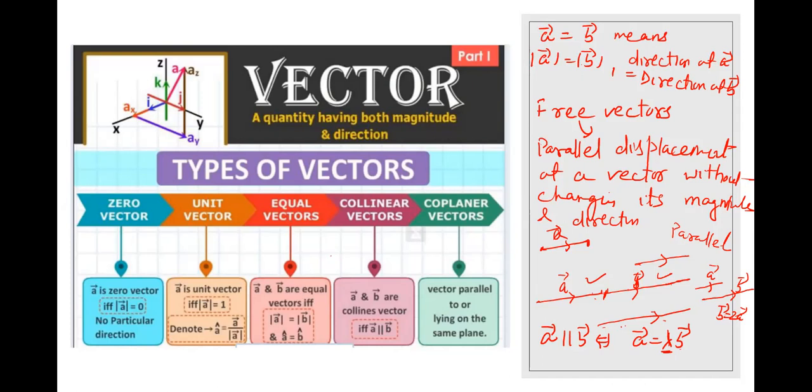In physics we study it this way: any physical quantity having both magnitude and direction, for example velocity or displacement. These are some of the simplest examples you already studied in 9th standard, and those studying physics currently are also familiar with these things.